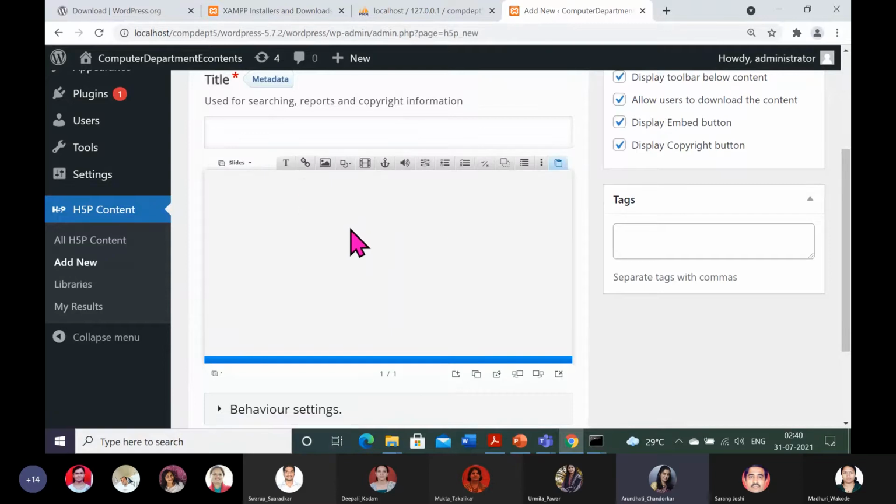And what is the difference between traditional e-content and interactive e-content? Here we are especially including student interactions, through some question answers, and we are also getting the results. That is the speciality of H5P, or interactive content. How to make it interactive?